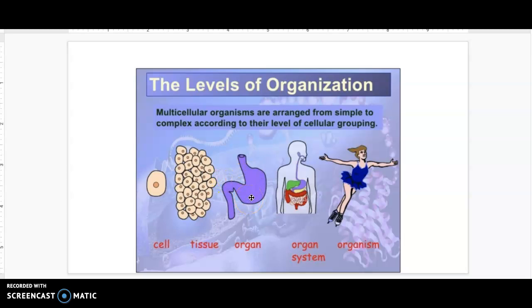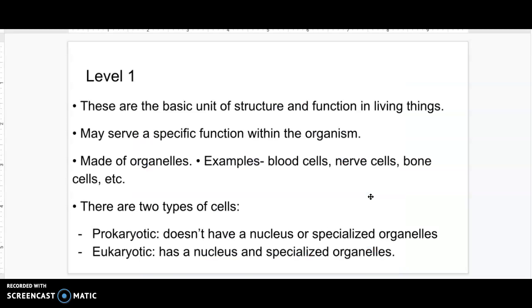Then different organs can come together and build an organ system like the digestive system, which is used to break down our food and is made up of the mouth, salivary glands, the esophagus, the stomach, both the small and the large intestine, and other organs like the liver, gallbladder, and pancreas. And then multiple organ systems come together and make one whole organism, at least in the case of multicellular organisms. So let's start with level 1.